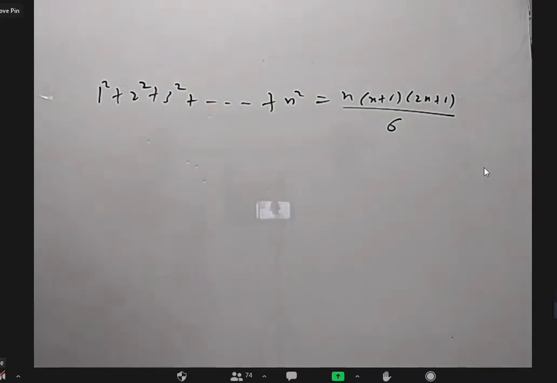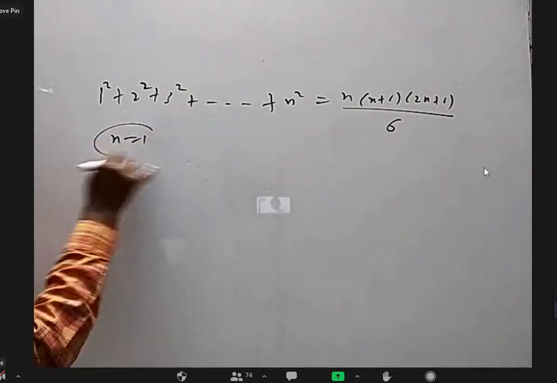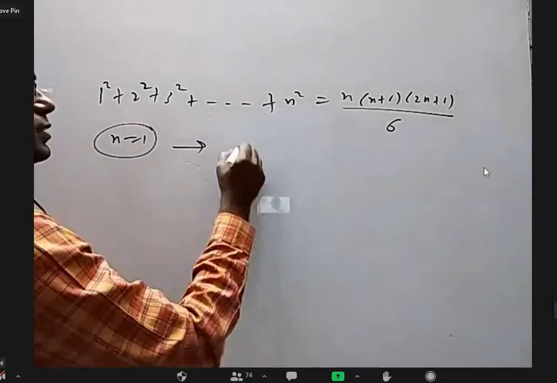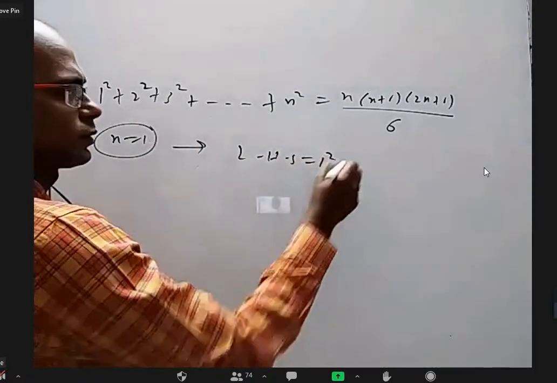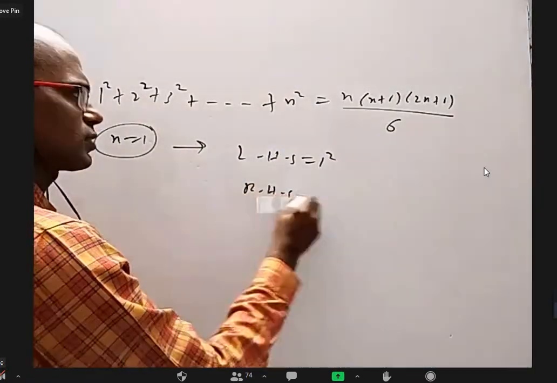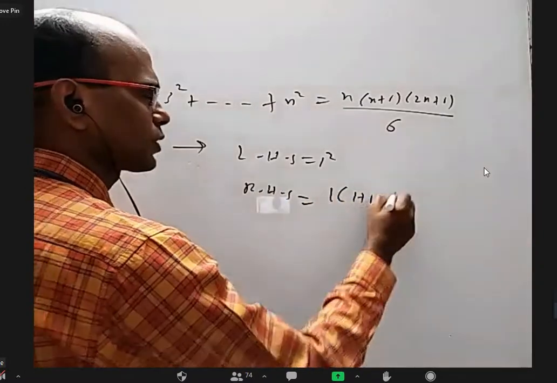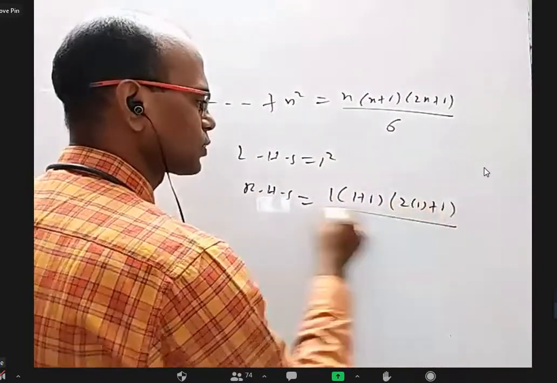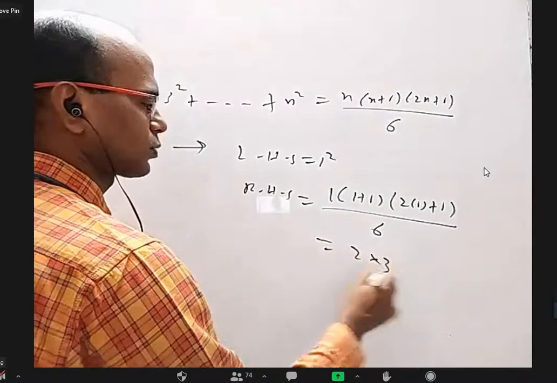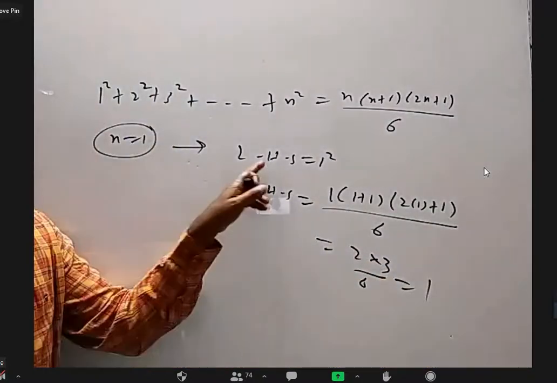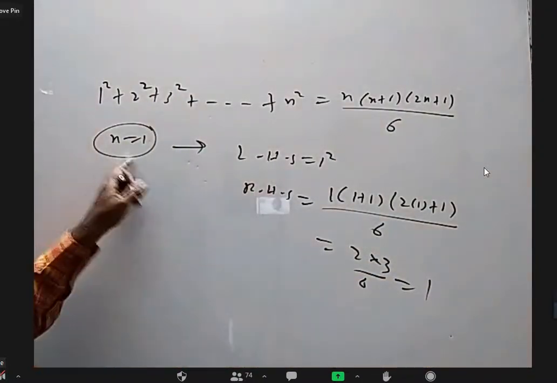Okay. So this is for n equal to 1. LHS is 1 square. And what is RHS? 1 into 1 plus 1 into 2 into 1 plus 1 by 6, that is 2 into 3 by 6. So LHS is 1, RHS is 1. So it is true for n equal to 1.